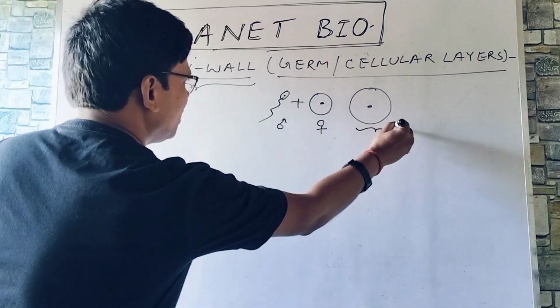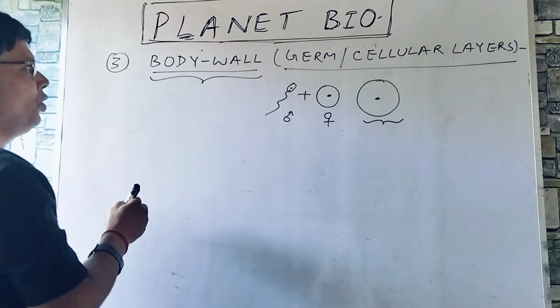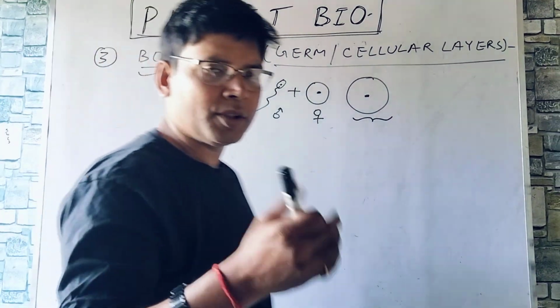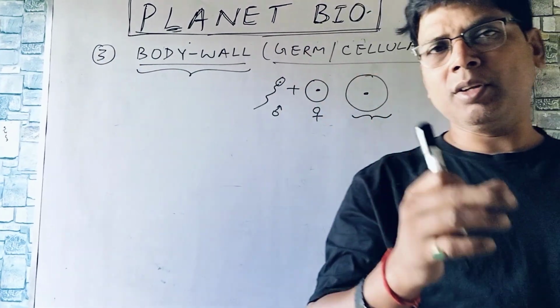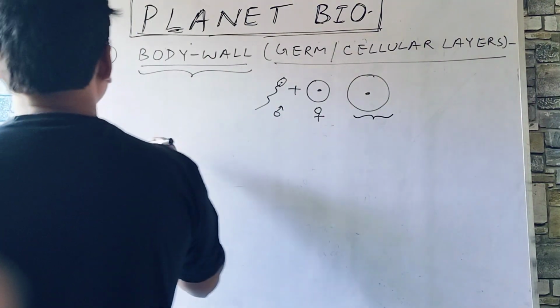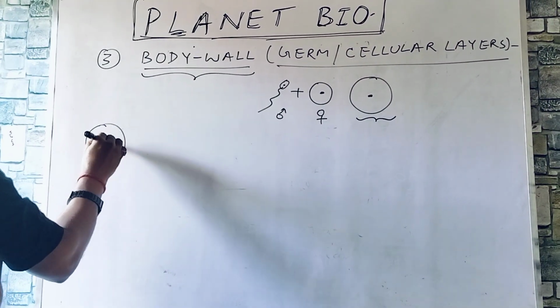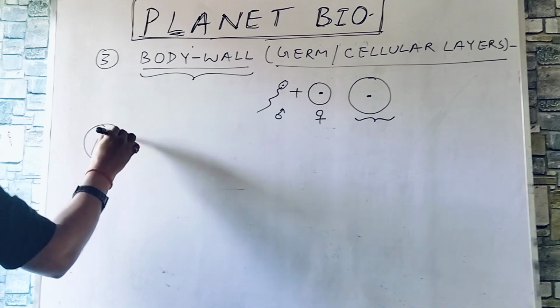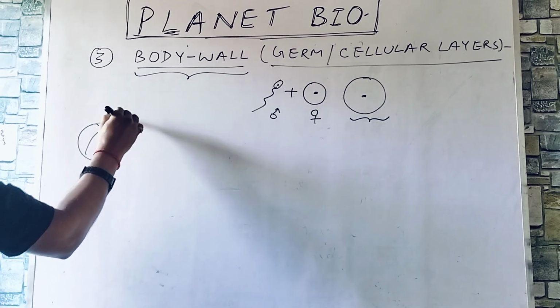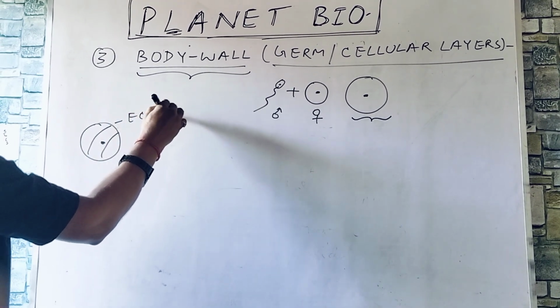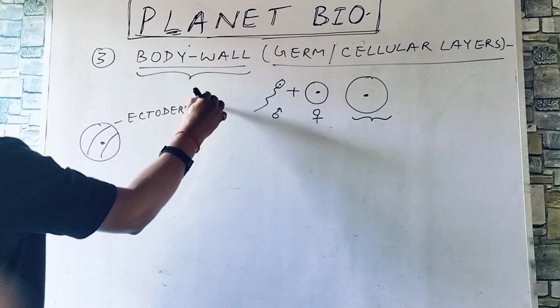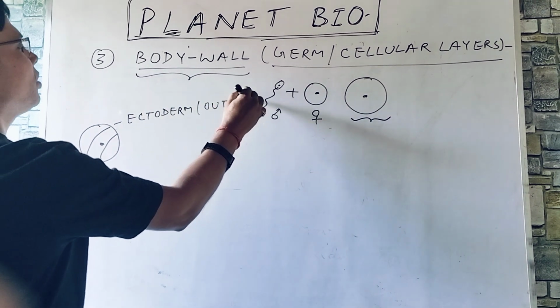Body wall or germ cellular layers. During embryonic development, what happens? Two cellular layers are formed. Suppose this is an embryo and two cellular layers are formed. One is said to be ectoderm, that is the outer ectoderm.